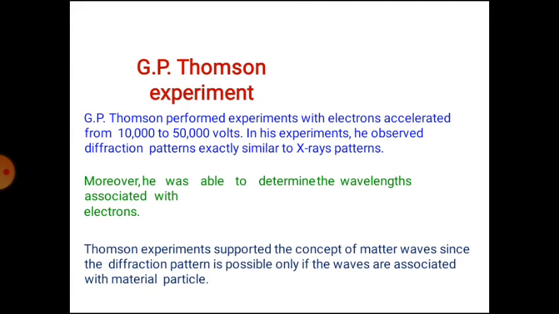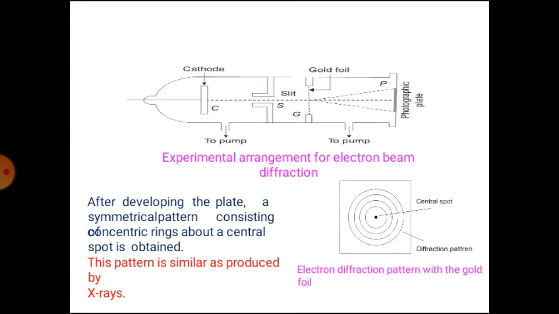with a material particle. Now, as we see in the diagram, he took one cathode and a pump to remove air, two holes, a gold foil, a slit and a photographic plate. After developing the plate, a symmetrical pattern consisting of concentric rings about a central spot is obtained. This central spot is also present in neutron rings. This pattern is similar to that produced by X-rays.